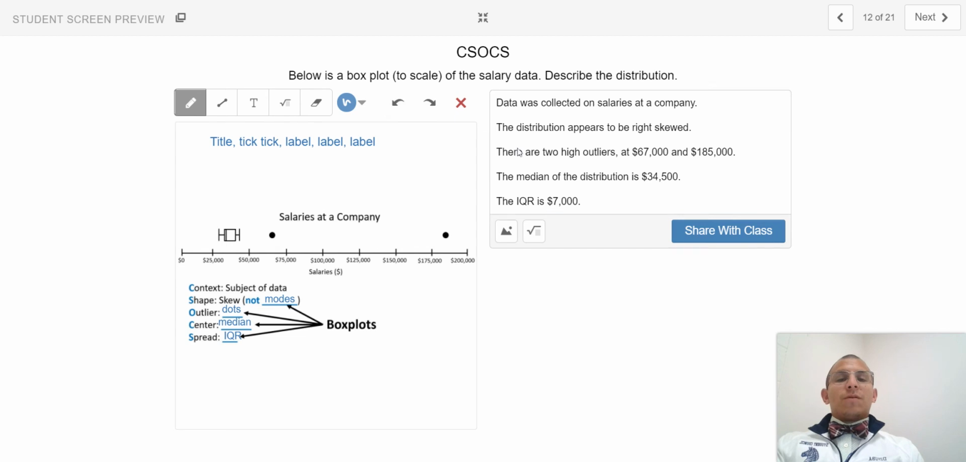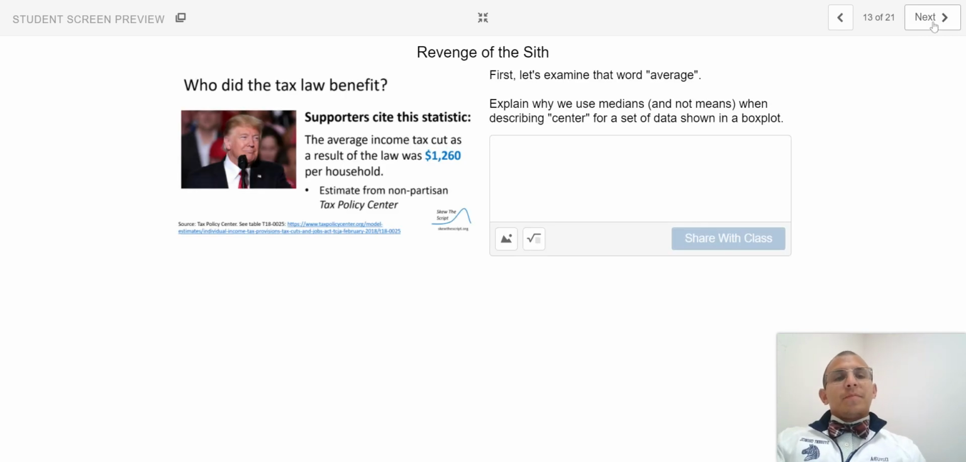So in this case, we definitely want to make sure that we take a nice systematic linear approach to describing distributions, considering that we know at this point CSOCS. But let's return back to the main focus point of this lesson.